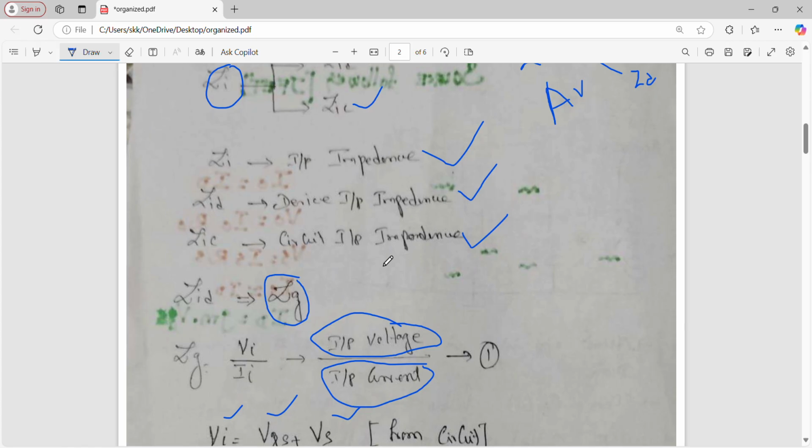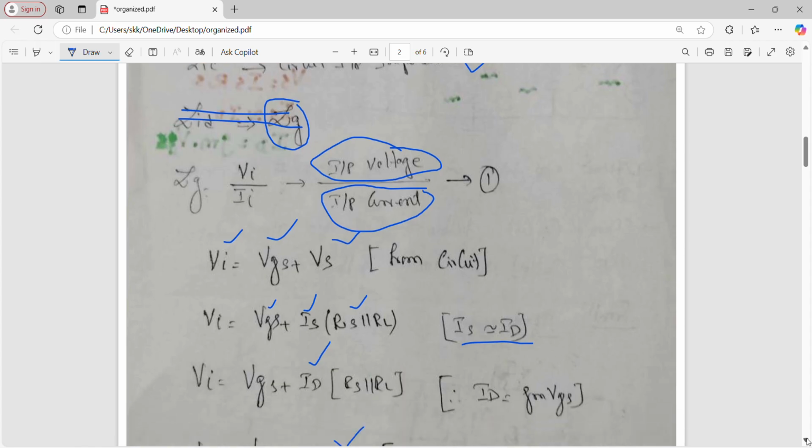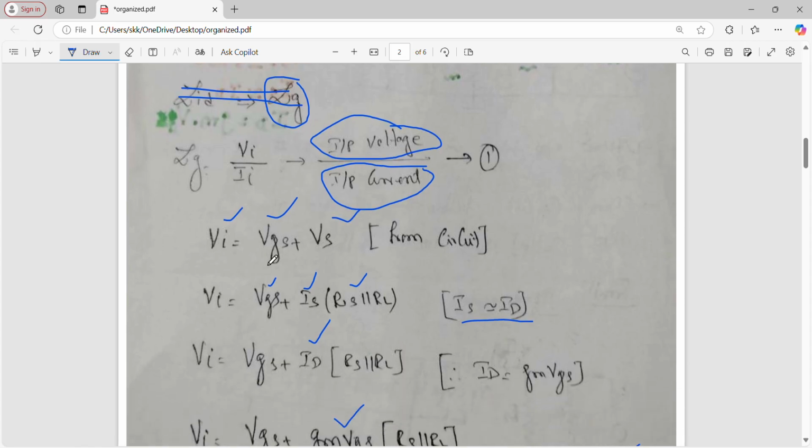So input impedance சொல்லியாச்சு. Input impedance is classified as device impedance and circuit impedance. Then Zi is equal to input voltage by input current. Suppose you are not able to follow the steps, it's not a problem. Just strike out that. வேற பாருங்க. ஓகேவா? இப்போ இந்த ஸ்டெப் புரியுதா? Zi is equal to input voltage by input current. Now what happened? Same thing.